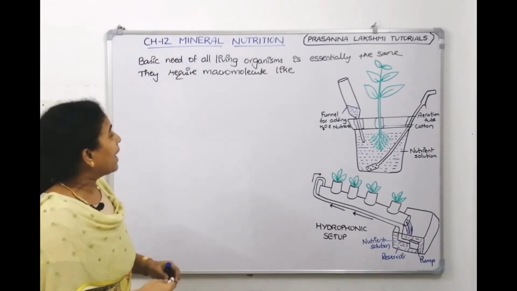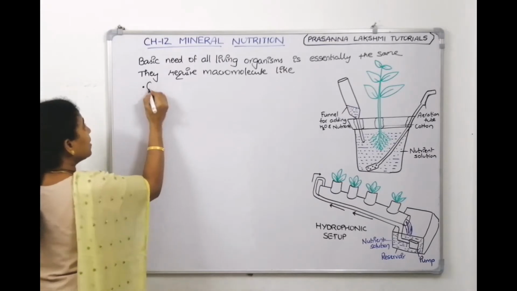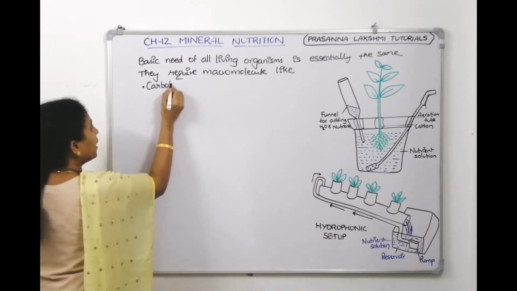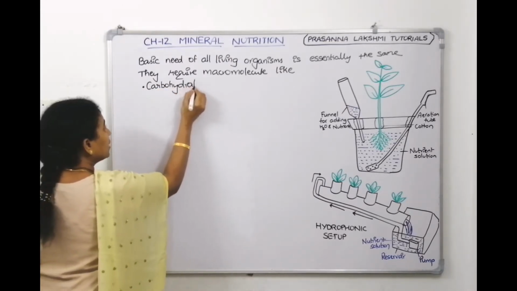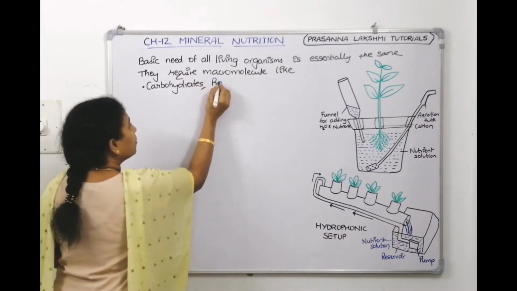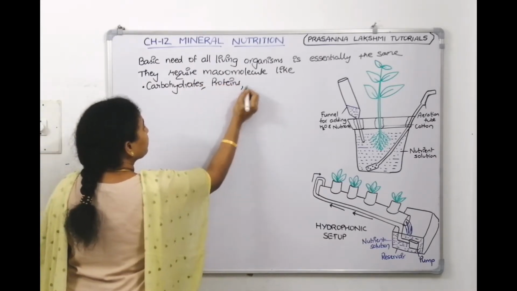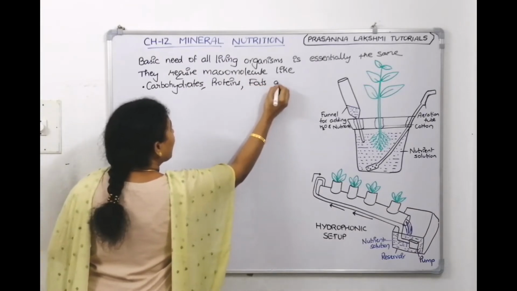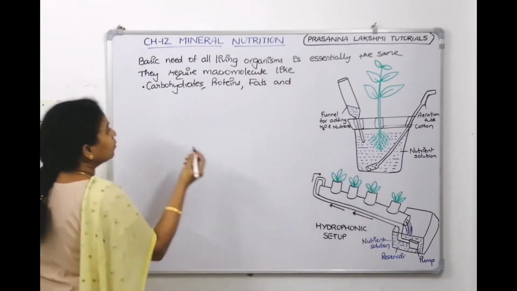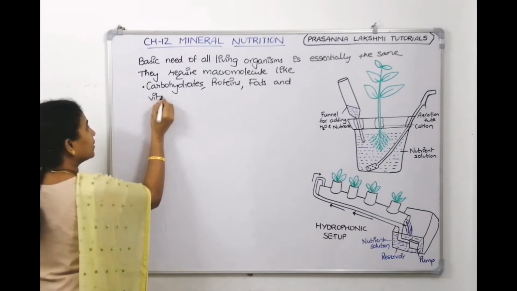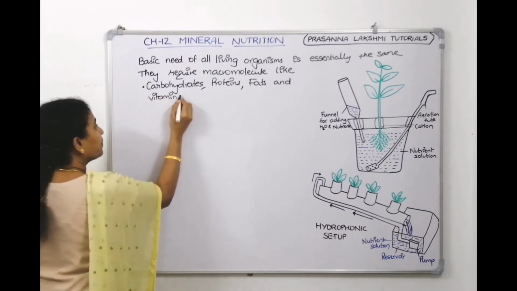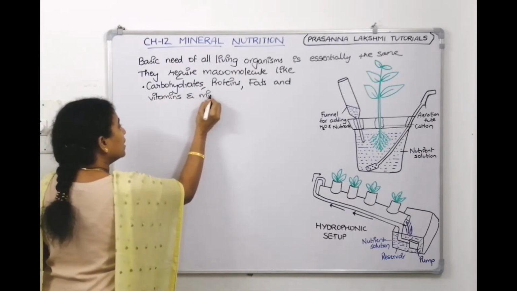So they require macromolecules like what? Carbohydrates, meaning sugars, followed by proteins, followed by fats, and in minute concentrations they require vitamins and minerals.